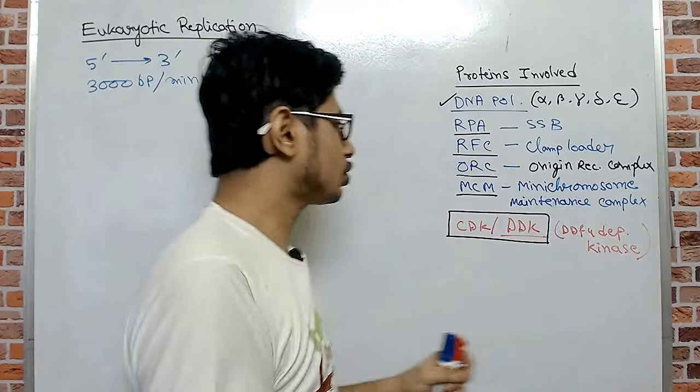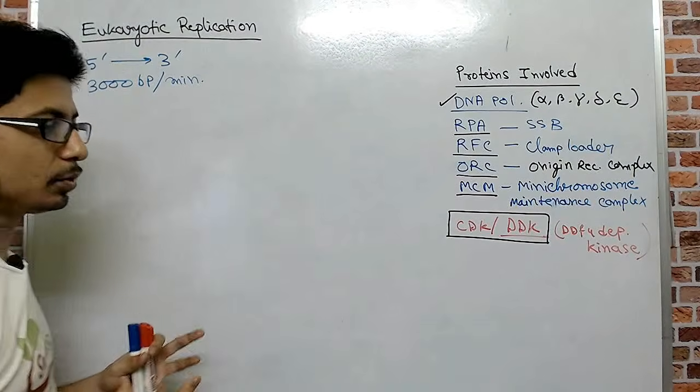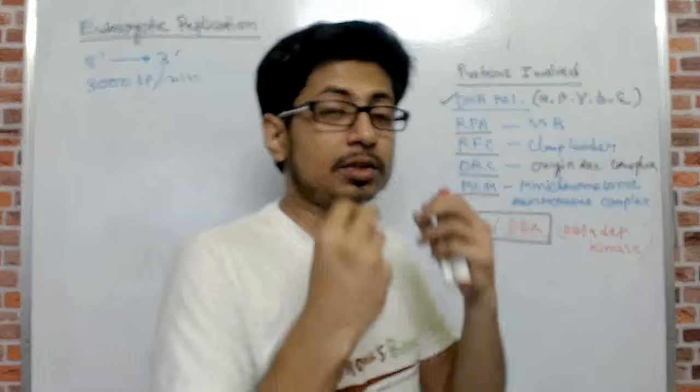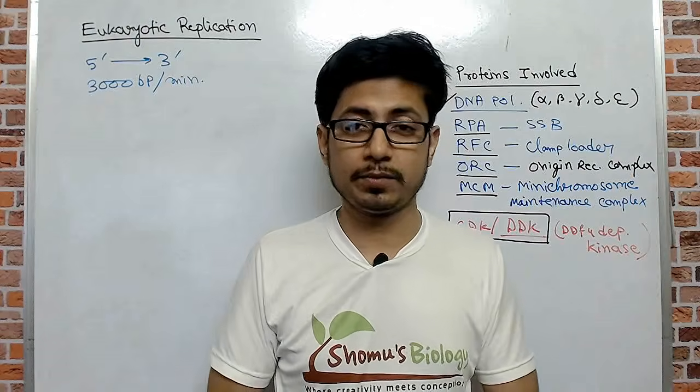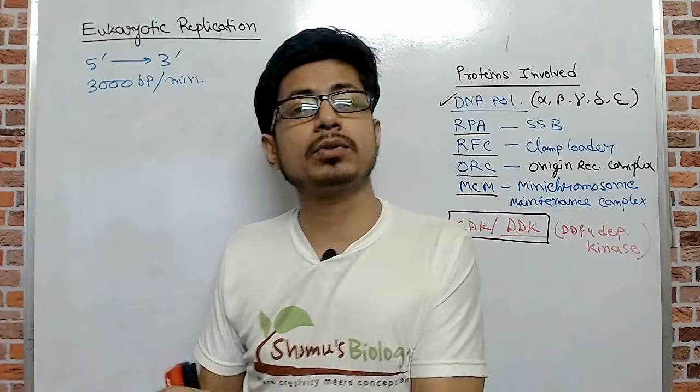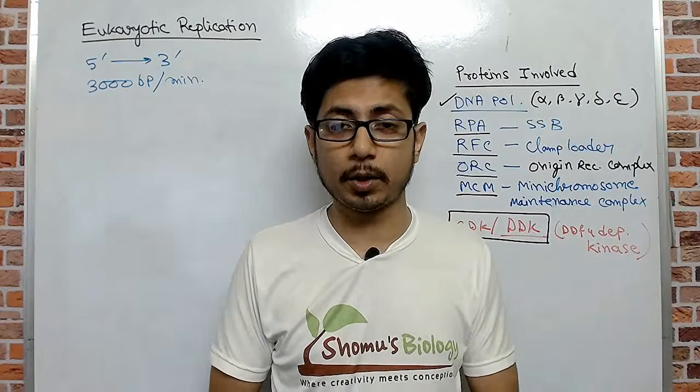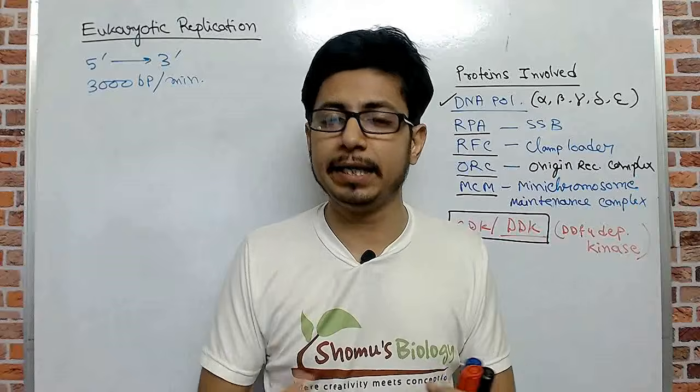So these steps are additional in case of eukaryotic DNA replication, which is not present in prokaryotic DNA replication. So here I am going to talk about the initiation process, or the start process, of the DNA replication in eukaryotes. And in the start process, we are going to see there are different proteins involved in the process.